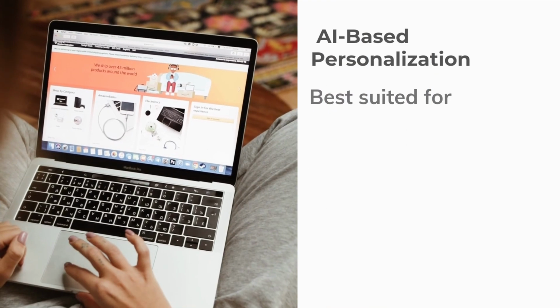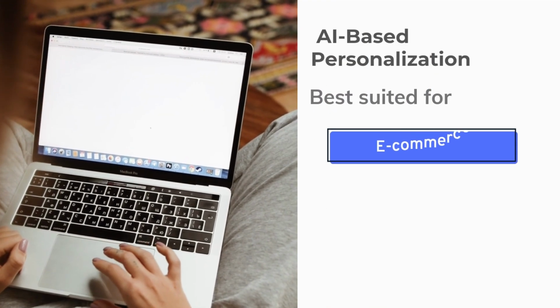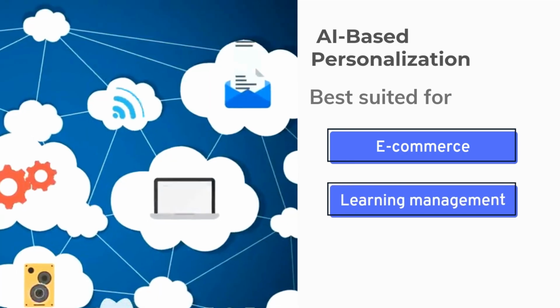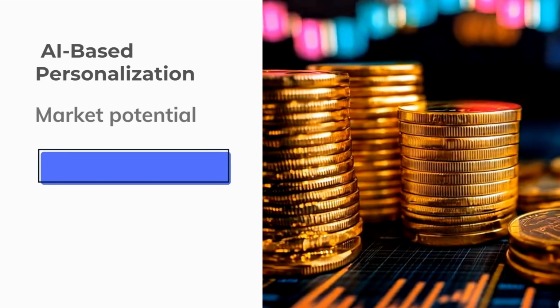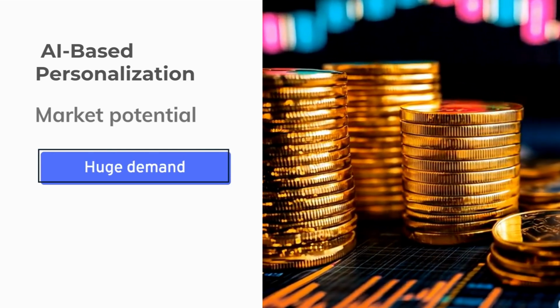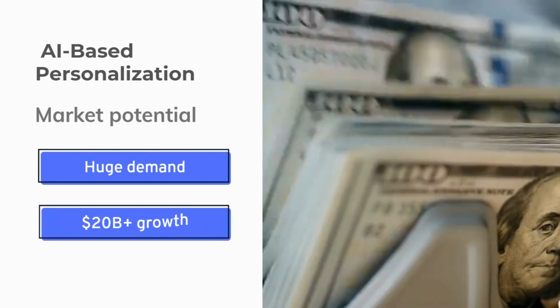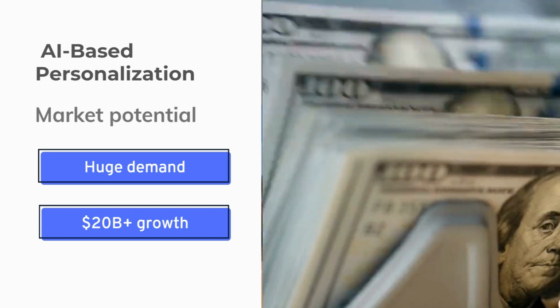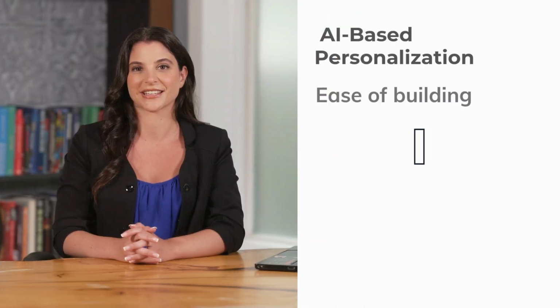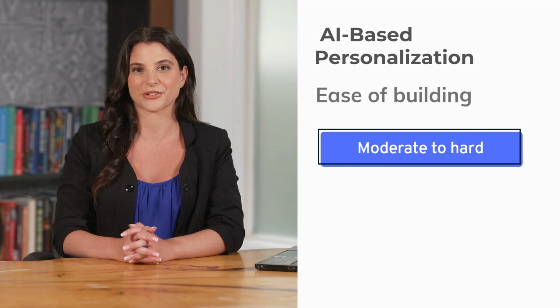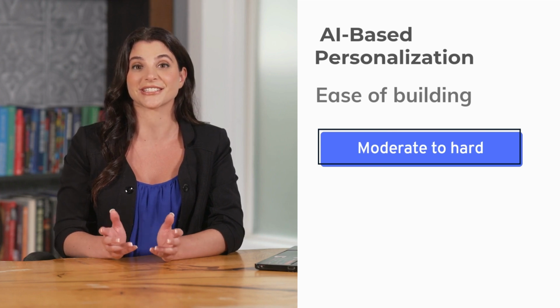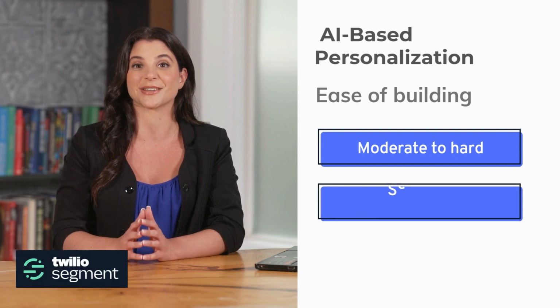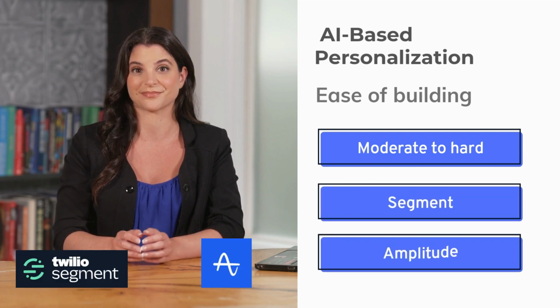This feature is ideal for SaaS apps in e-commerce, learning management, or any platform with diverse user needs. The market potential is huge. The personalization software market is projected to grow beyond $20 billion in the next 5 years. In terms of ease, it's moderate to hard. Behavioral tracking is straightforward, but building personalization logic takes some effort. Tools like Segment or Amplitude can help.